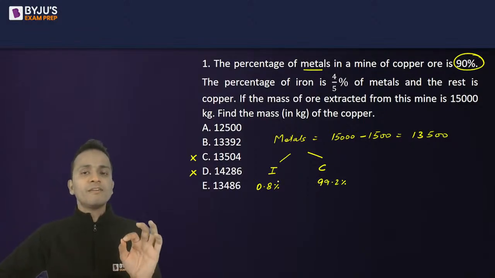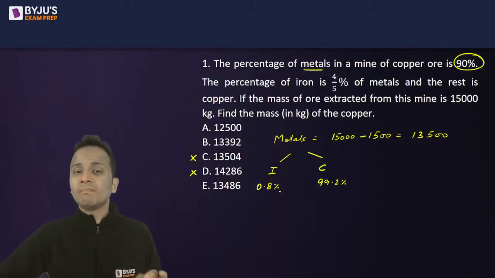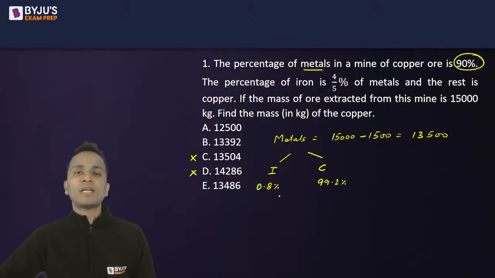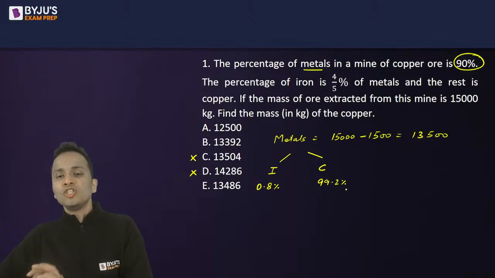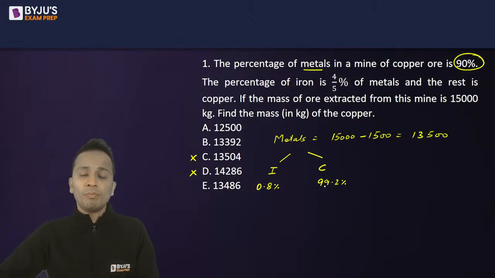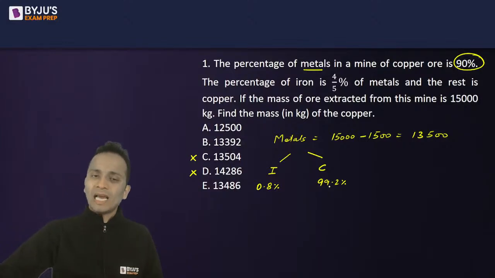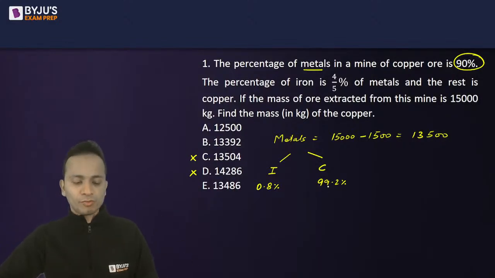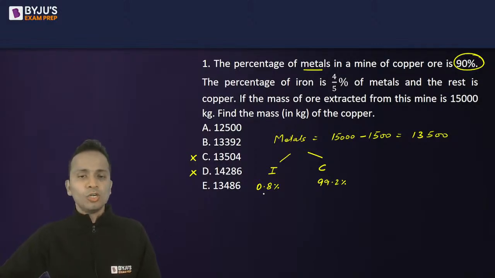I'll calculate the mass of iron, and I will subtract it from 13,500 to get the remaining copper, which is 99.2. I'll not be calculating 99.2, I'll be calculating the remaining part, we'll subtract it from 13,500 and get the answer. Right? So, to calculate 0.8%, what will I do? I can calculate 1 percentage and then I can remove 0.2 percentage.